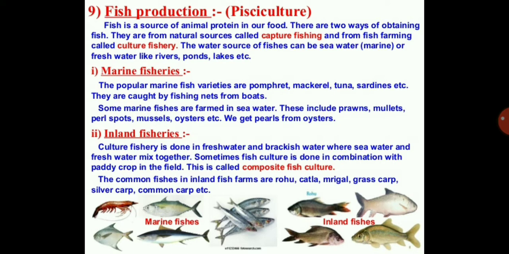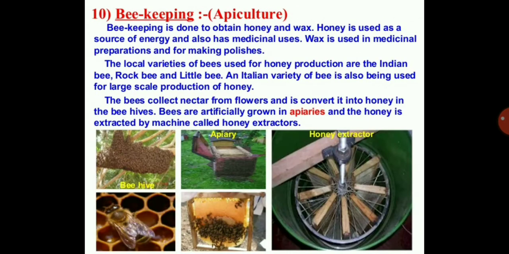Sometimes fish culture is done in combination with the paddy crop in the field. This is called composite fish culture. That is, the crop cultivation is also done, and the fish culture is also done. The common fishes in the inland fish farms are rohu, katla, mrigal, grass carp, silver carp, common carp, etc.